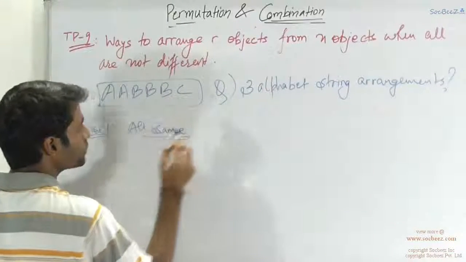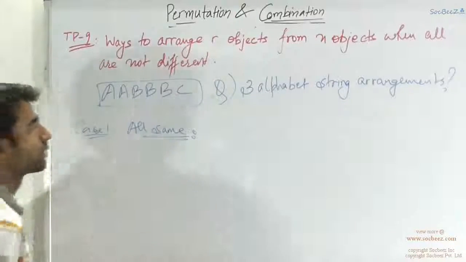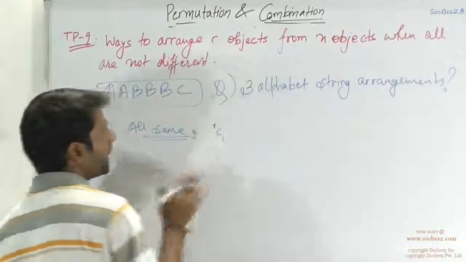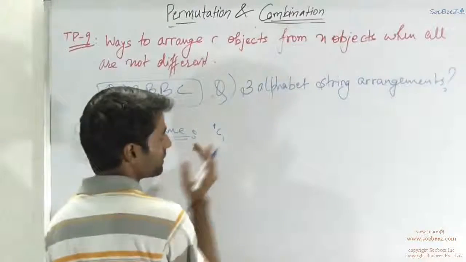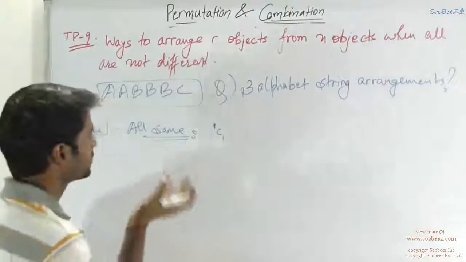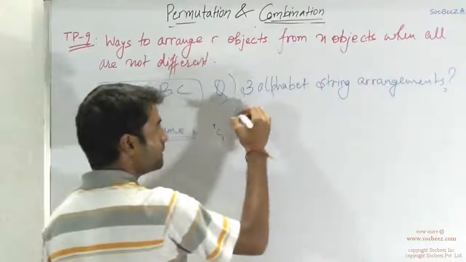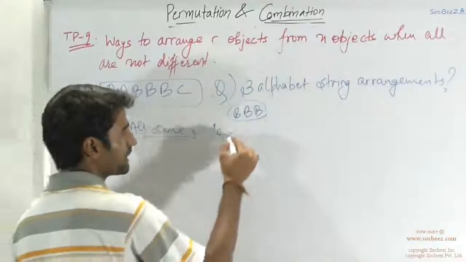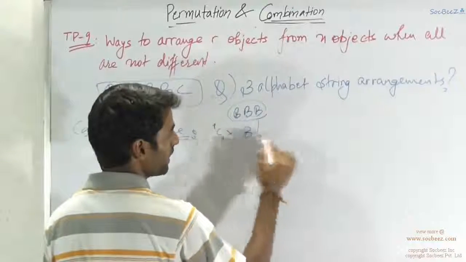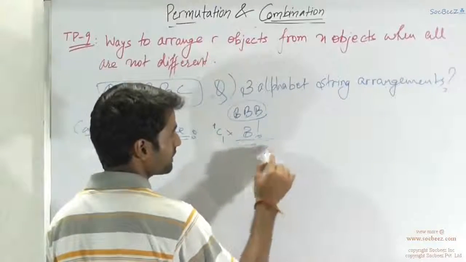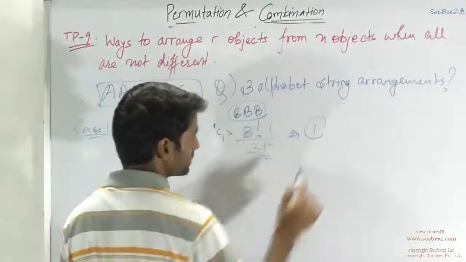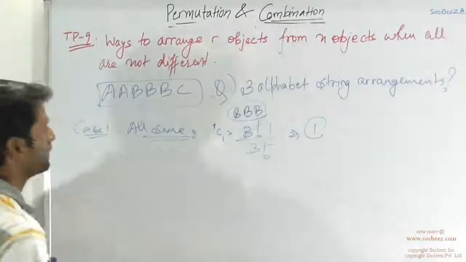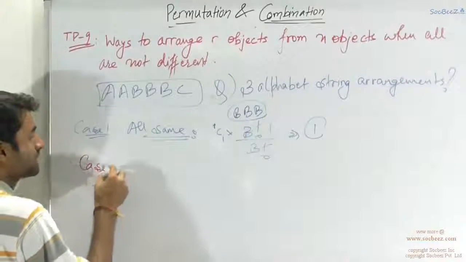First you would choose in how many ways this scenario would be formed. That was obviously one case, 1C1. Now you have to identify what basic permutation you can form from this case. This case would be BBB. How many permutations can you form from it? Only one, because there are 3 factorial, and as 3 elements are the same, you divide by 3 factorial, which gives you 1. So only one permutation is possible where all the 3 alphabets are the same. We'll see the difference in case 2.